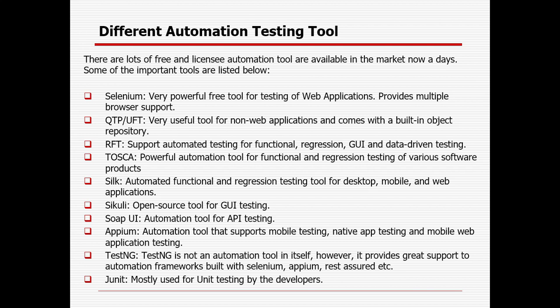Tosca also came nowadays, which needs very little code, where you need to learn very little coding and you can do different kinds of regression testing automation. Silk was a tool primarily used for desktop and other parts. Sikuli is an open source tool for GUI testing. SoapUI, Postman, REST Assured are for API-related testing. Appium is for mobile-based testing.